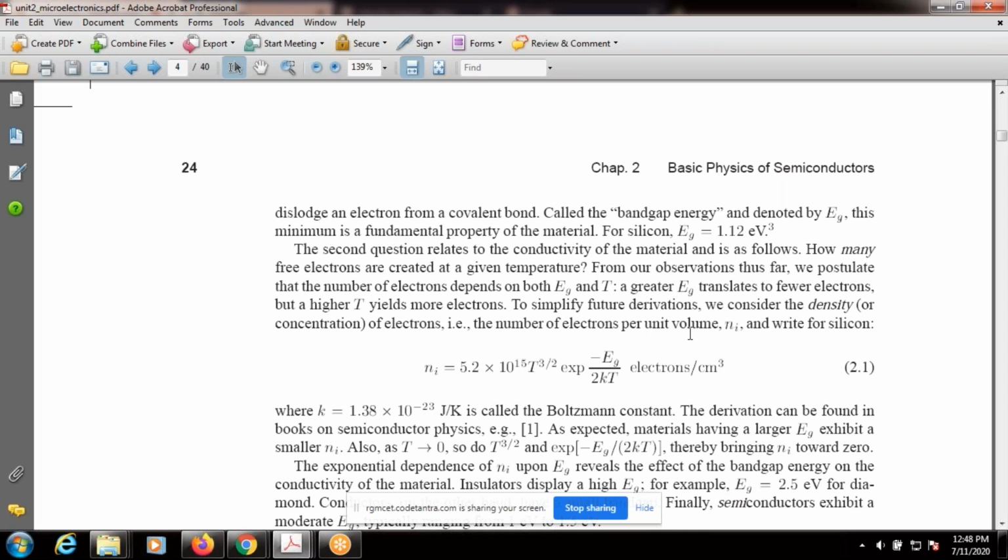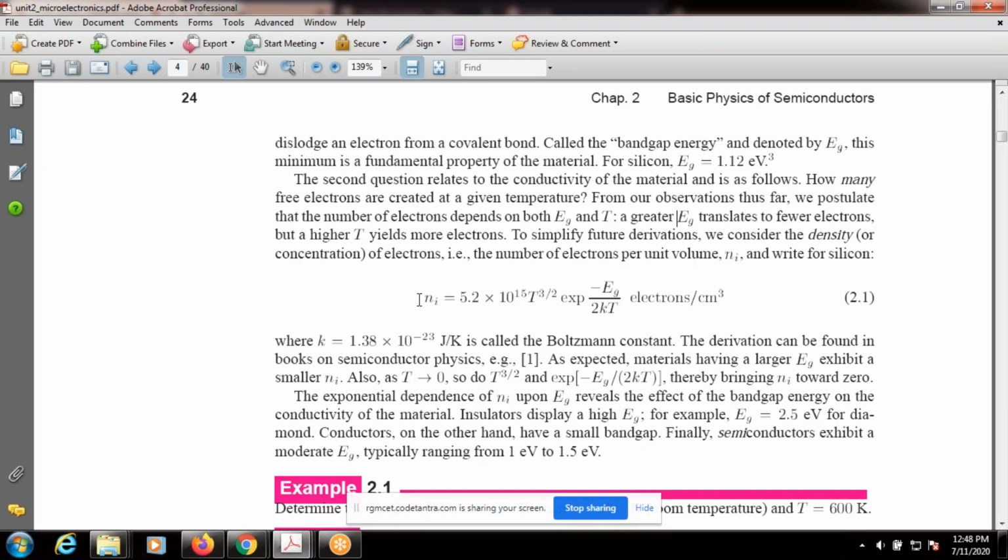Generally, people here mainly consider the unit volume per cubic centimeter. Suppose one cubic centimeter is the unit volume, how many electrons are there, right? There is one popular equation called Ni. What is Ni? Ni is the electrons per unit volume, where i indicates intrinsic. Let's discuss what is meant by intrinsic.